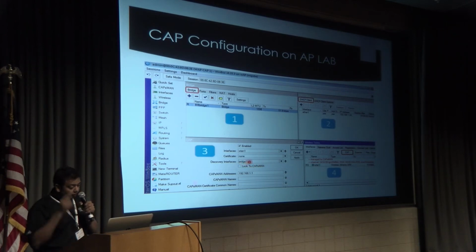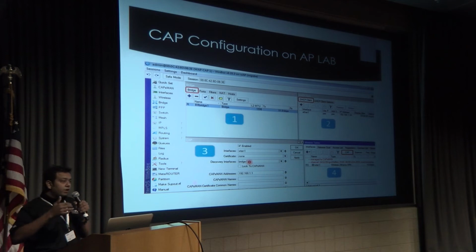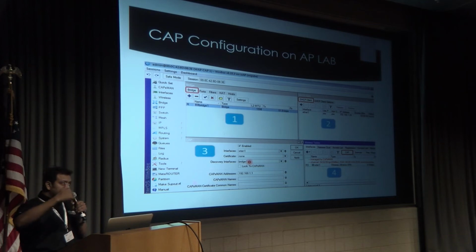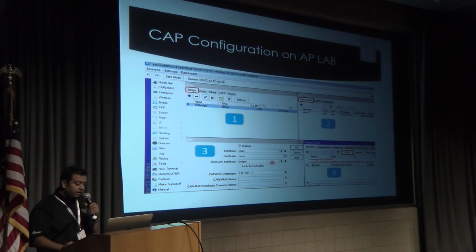For the discovery interface, you have to inform which interface is used. If the traffic for the CAPsMAN connection with the AP is on Ether 1, you have to select Ether 1, and if you are using bridge 1, then use bridge 1.